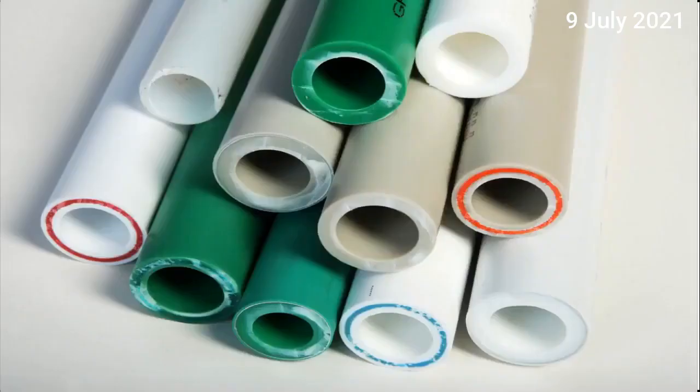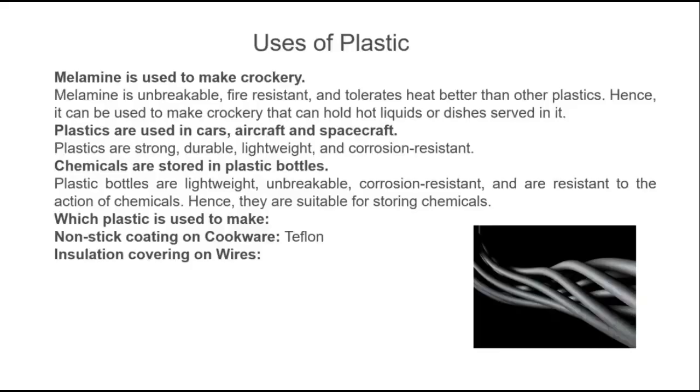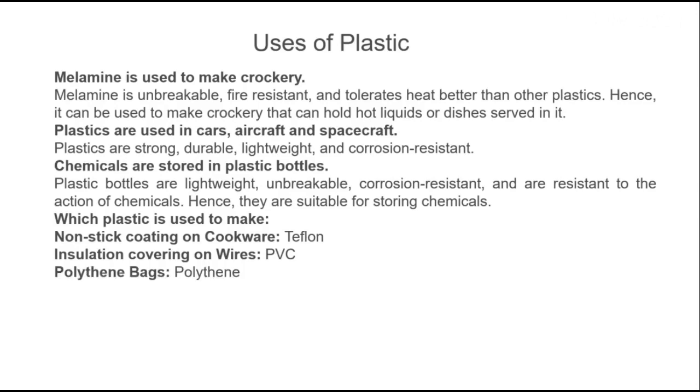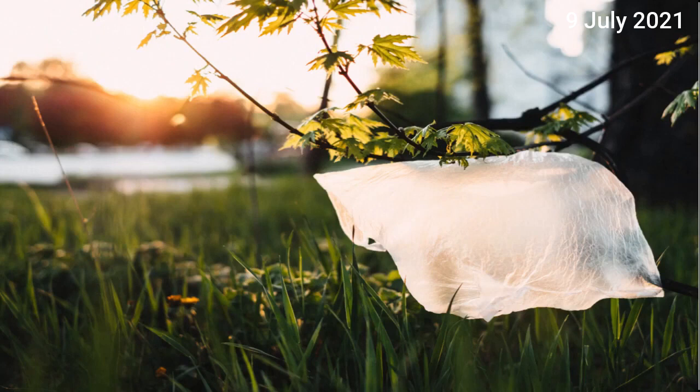Next one is PVC pipes and wires, polythene bags. So these are the uses of plastic.